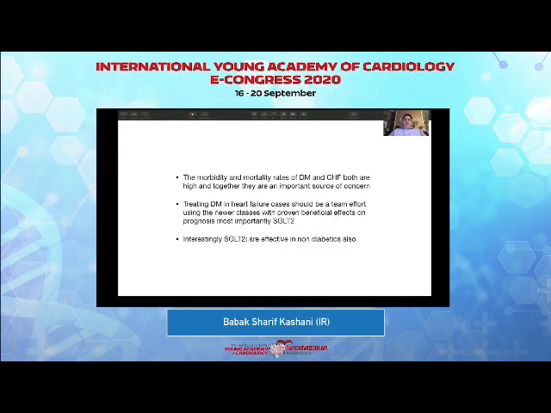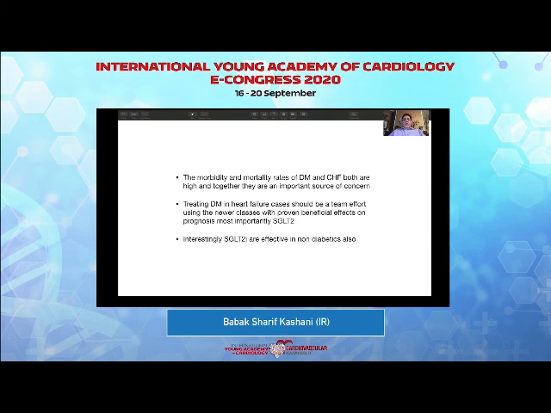Having said all of these, regarding the morbidity and the mortality rates of diabetes mellitus and chronic heart failure, which are very high, and the impact of diabetes on heart failure, when treating these diseases, we have to have a teamwork to use those medications that can cause a benefit on the prognosis of these diseases.